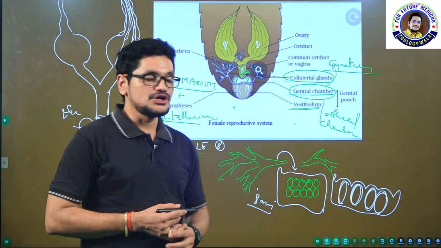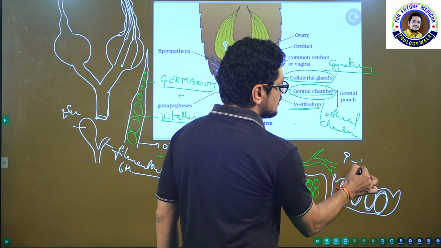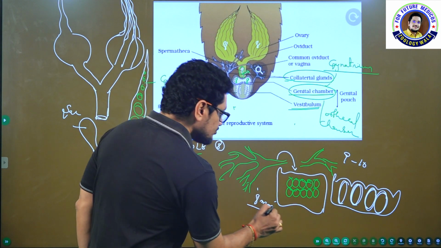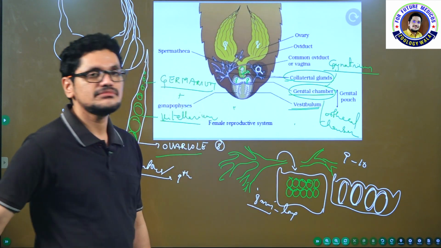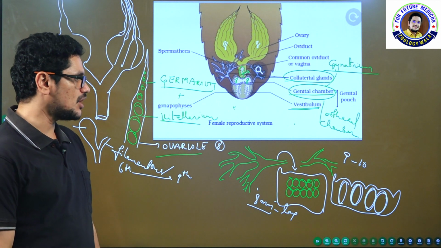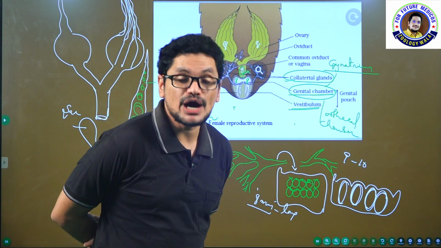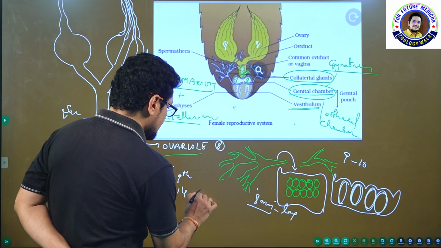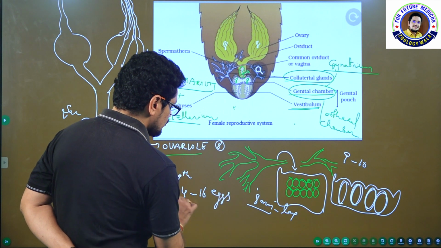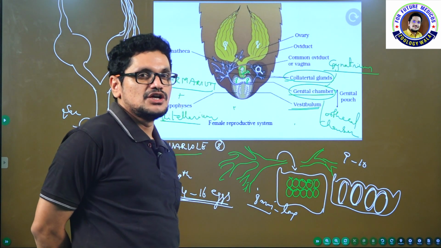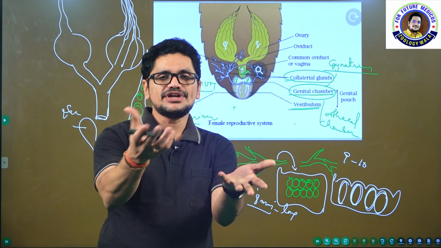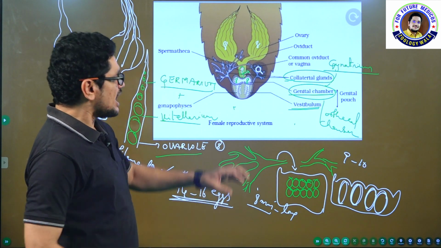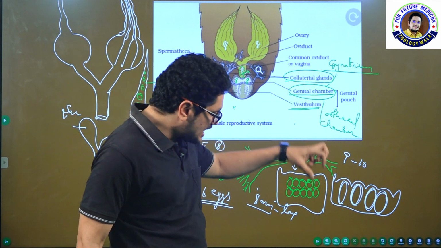Now this ootheca, I told you how many ootheca can be released by the female in its lifetime. 9 to 10 ootheca can be laid by one female in its lifespan, each around 8 mm long, and one ootheca contains a minimum of 14 to 16 eggs. So on average, minimum 150 cockroaches can be given by one female cockroach in its lifetime. So where is this female cockroach going to release this ootheca?